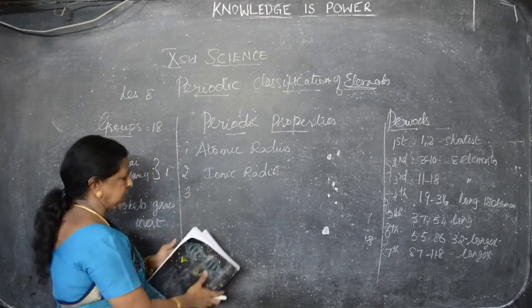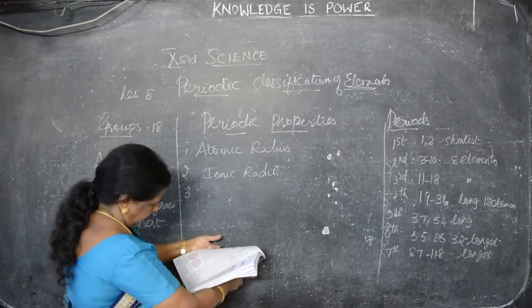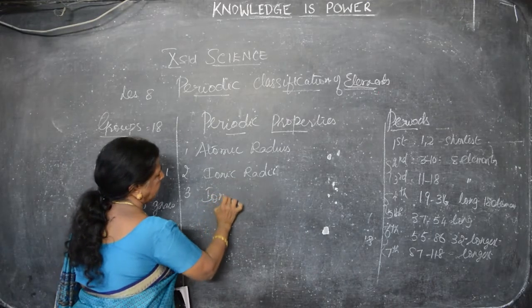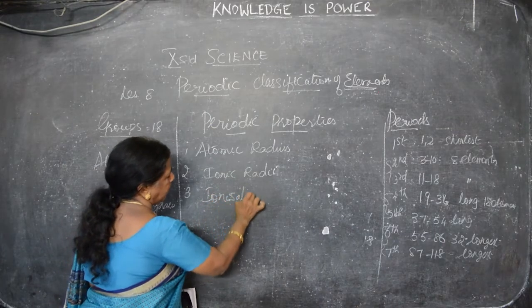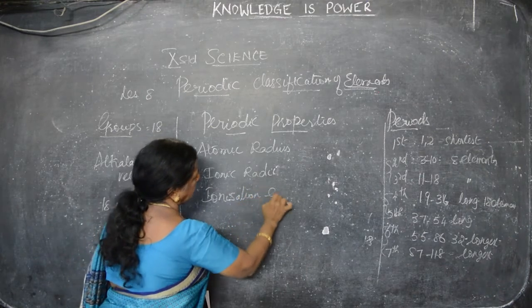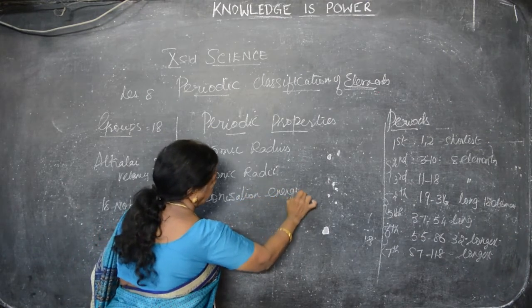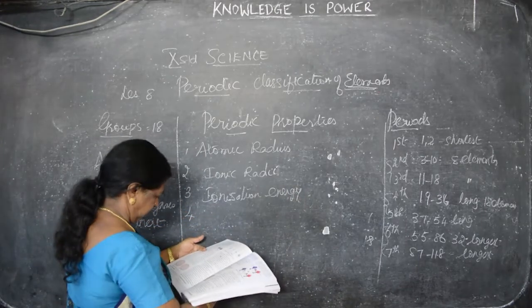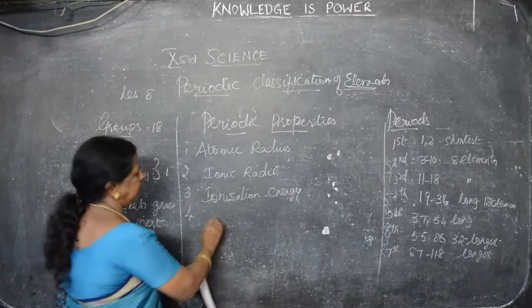And the third one is ionization energy. The fourth one is electron affinity.